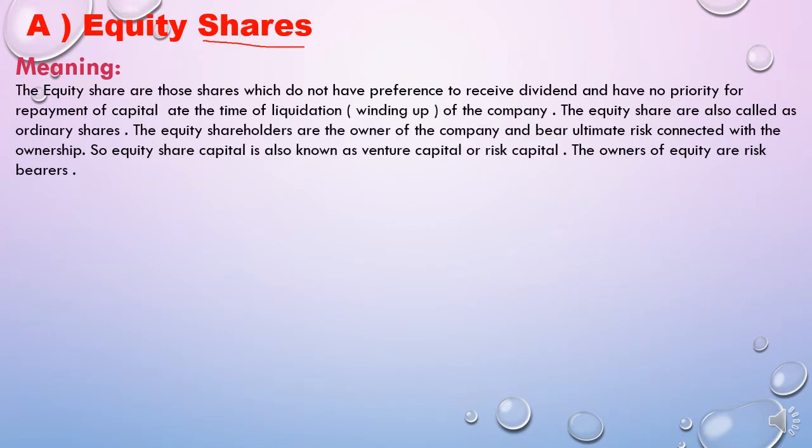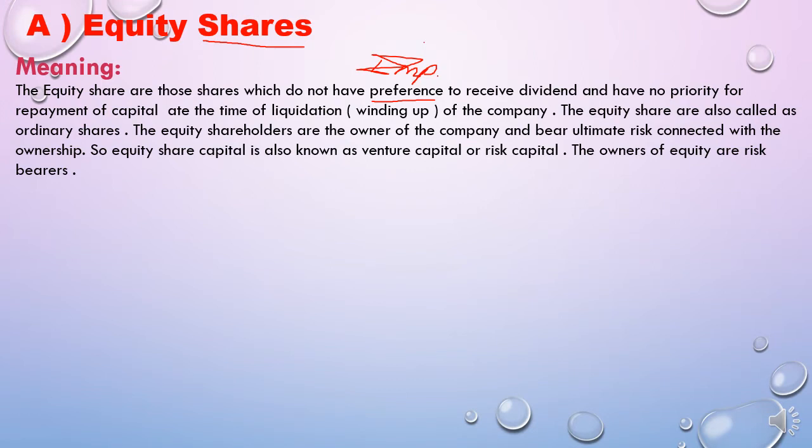So let's see, students. Equity shares are those shares which do not have the preference. Preference means important or priority.